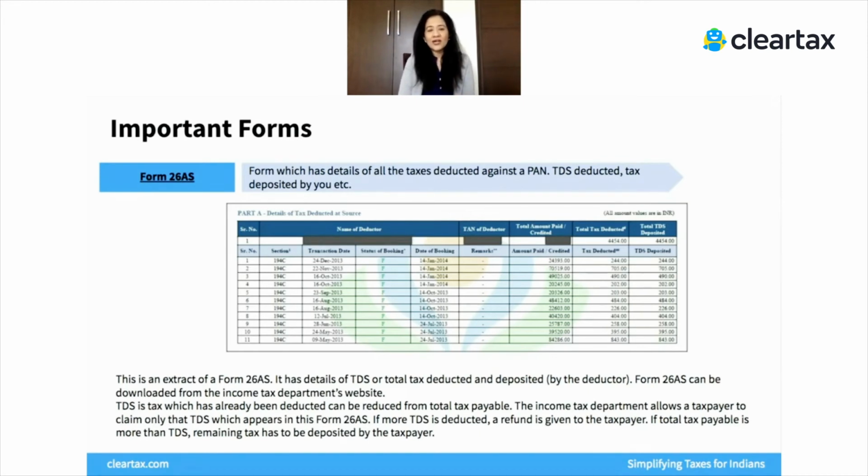Now, when you're filing on Clear Tax, you will be able to directly get information from Form 26AS populated onto your return, and we'll make sure that every single TDS that appears in this form has been captured against all your incomes, and therefore you have a clear picture of all the taxes you've already paid, and in case you have any refund, you can claim it easily.